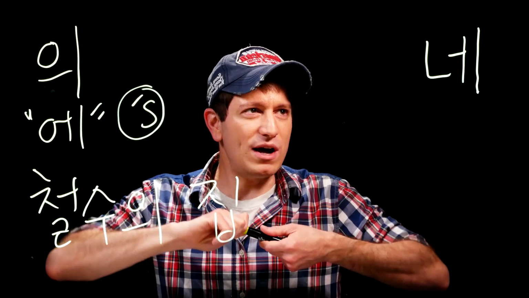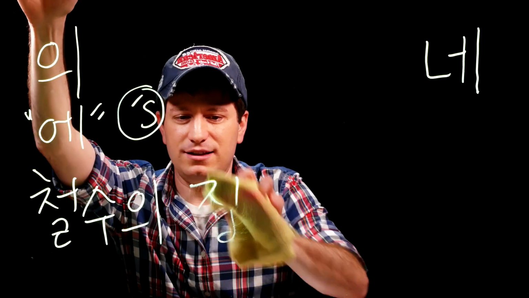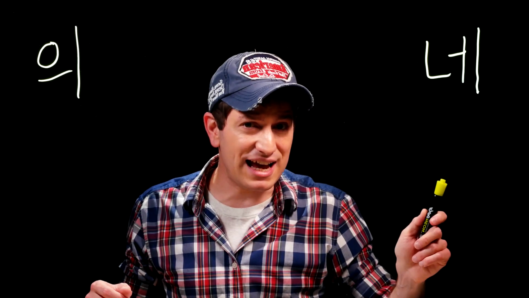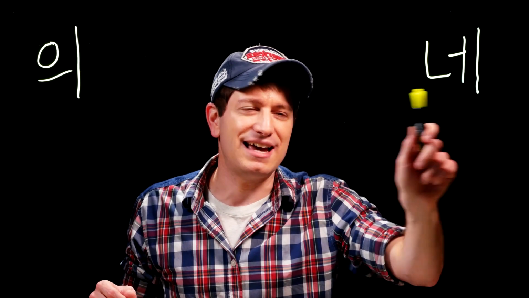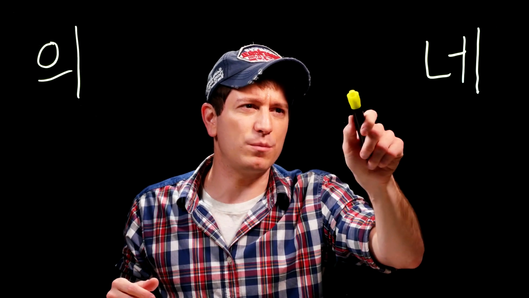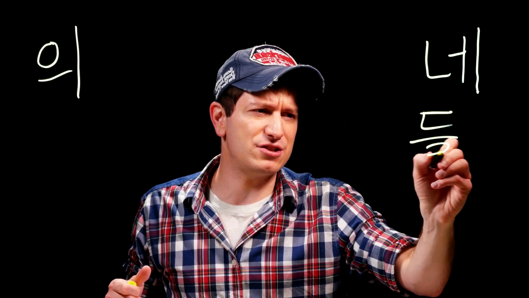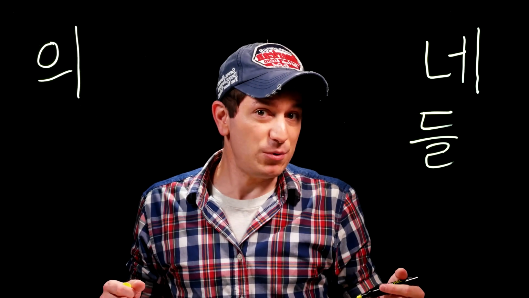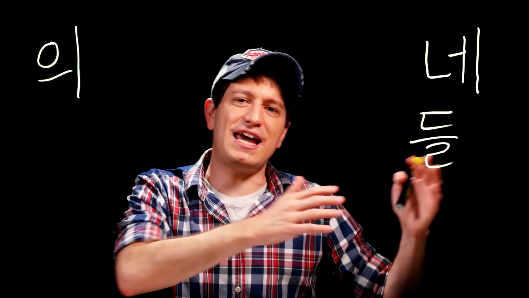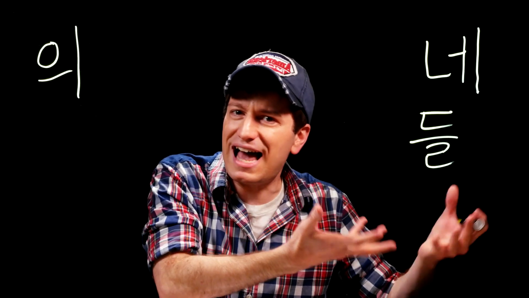Okay, let's get started. So what is this one? Well, this is known as the group possessive marker. So 네 literally means people of the same kind or people of the same class as whoever it comes after. So it essentially just makes the person or people it comes after into a plural. Now, there's another particle that kind of does that too, and that's 들. It's only used with people though. So if you're saying 철수, 철수네 would be like saying 철수 and other people of the same kind or class as 철수.